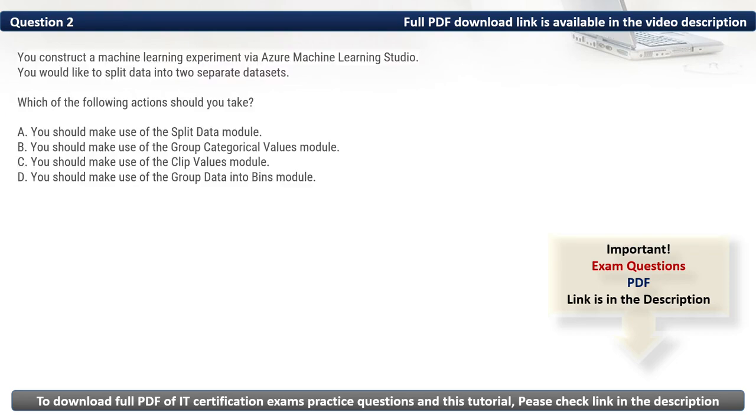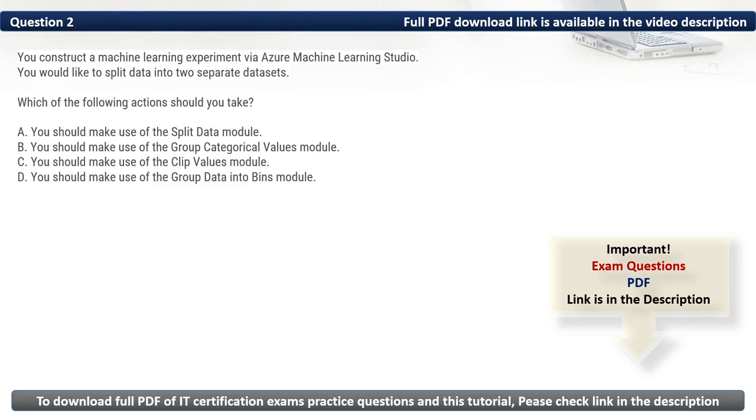Question 2. You construct a machine learning experiment via Azure Machine Learning Studio. You would like to split data into two separate datasets. Which of the following actions should you take? Firstly, let's eliminate the incorrect options.